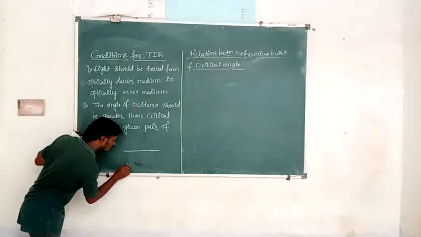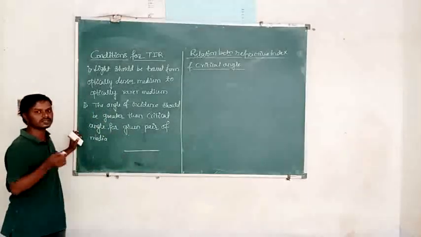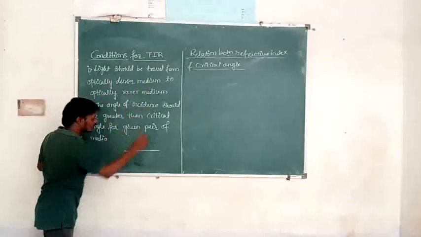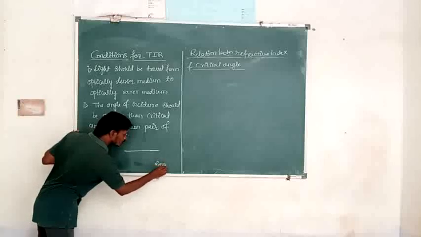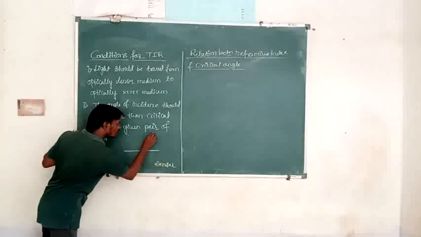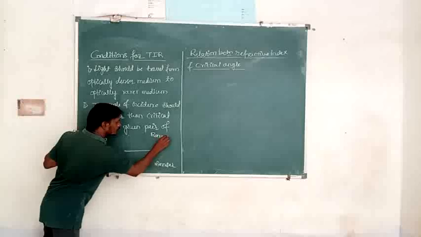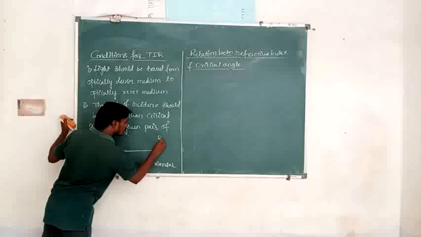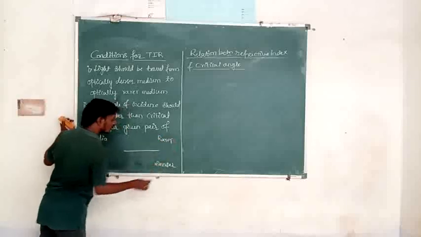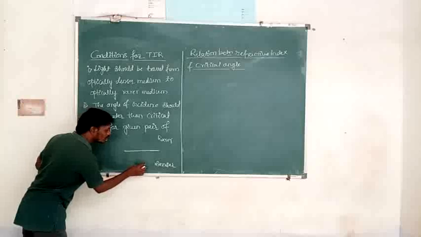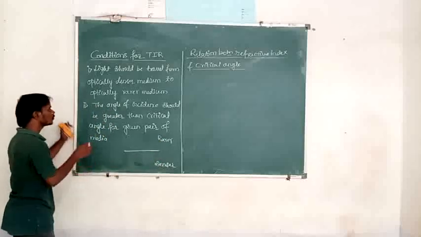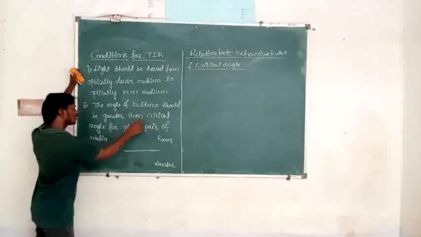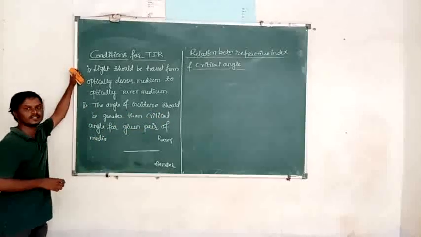Then the light is traveling from which medium to which medium for total internal reflection of light? The light should travel from the optically denser medium to the optically rarer medium. What is the second condition? The angle of incidence should be greater than the critical angle for the given pair of media.